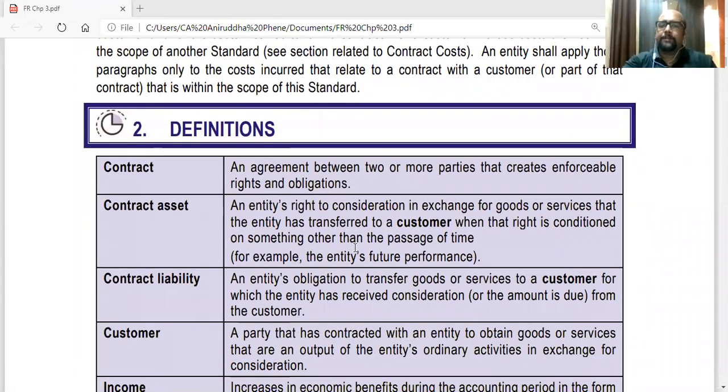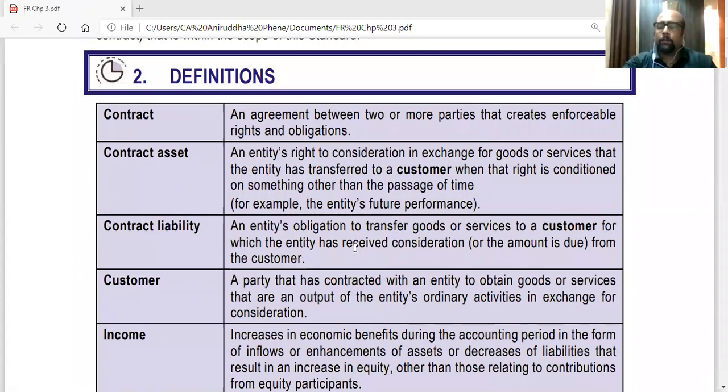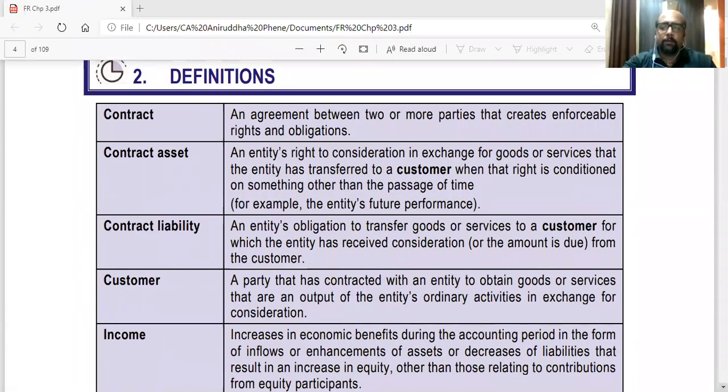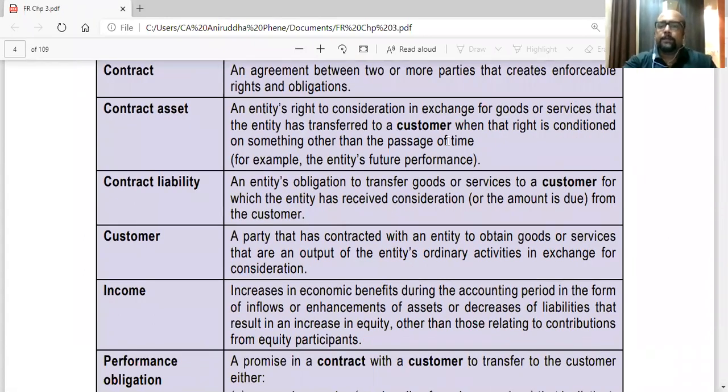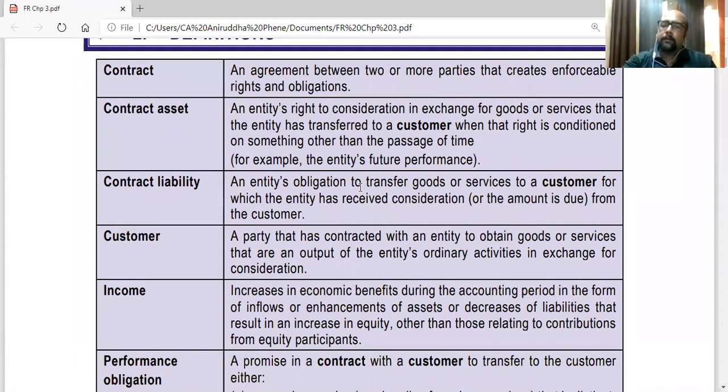Now the important definitions which we'll be using in this standard, very important. First is contract. Contract is basically an agreement having legal enforceability. So when we studied the Indian Contract Act, we knew that contract is an agreement which has legal enforceability. So basically, if one party doesn't perform his obligation, then the opposing party can sue him in court and claim damages, or he can also sue for specific performance, that is perform the contract.